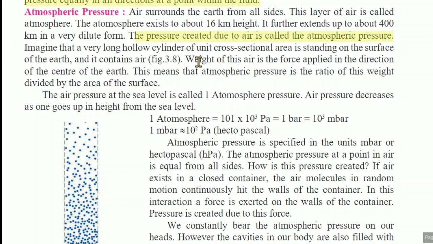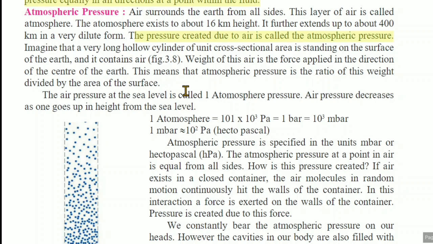Imagine that a very long hollow cylinder of unit cross-sectional area is standing on the surface of the earth, and it contains air. The weight of this air is the force applied in the direction of the center of the earth.